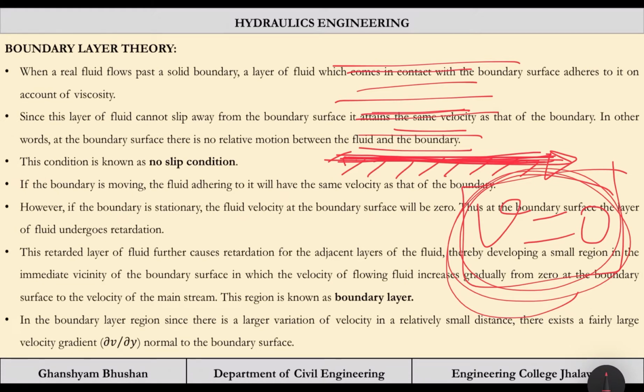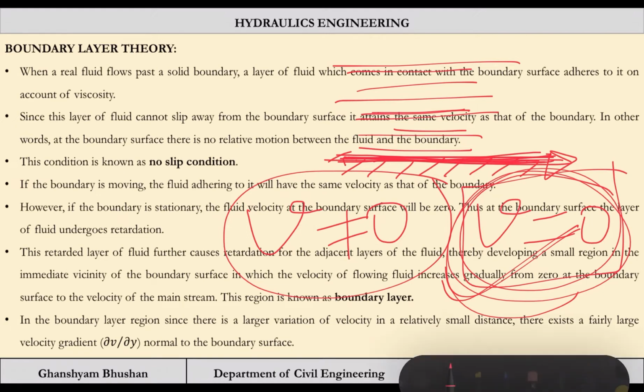It is quite possible that it may have some velocity. Maybe some motion is there and the boundary is also moving with some velocity, so that velocity will be taken by the layer. So it does not mean it will always be 0. This simply means the layer nearest to the boundary will acquire the velocity of the boundary, whatever may be the case. It can be 0, it cannot be 0.